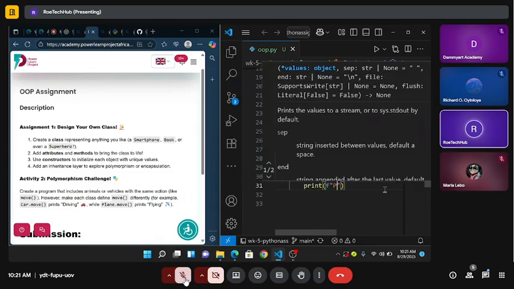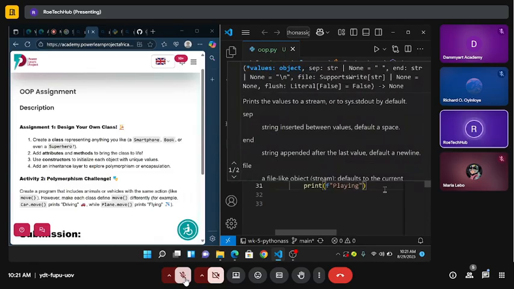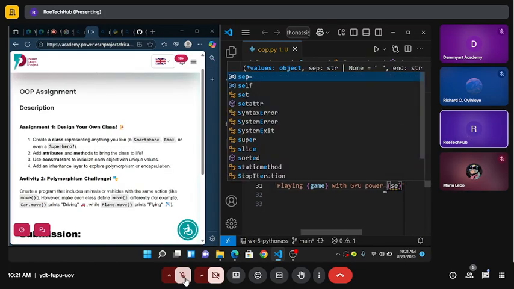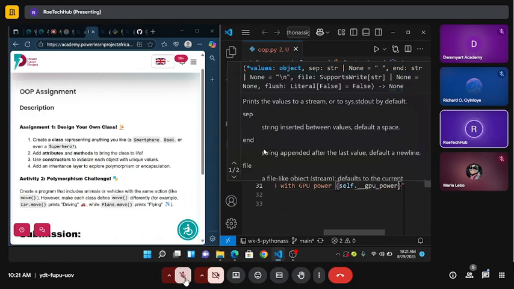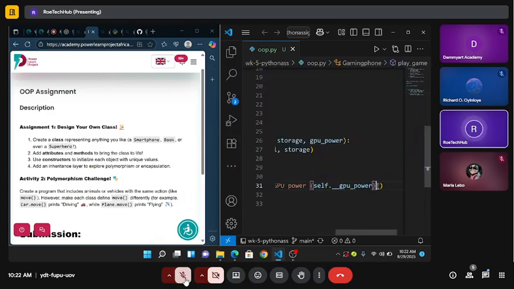So I'm going to say playing the game, with GPU power, calling self._gpu_power here.